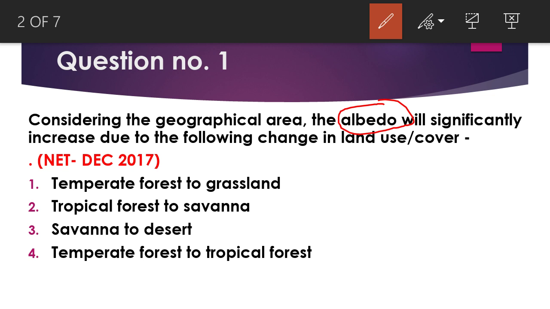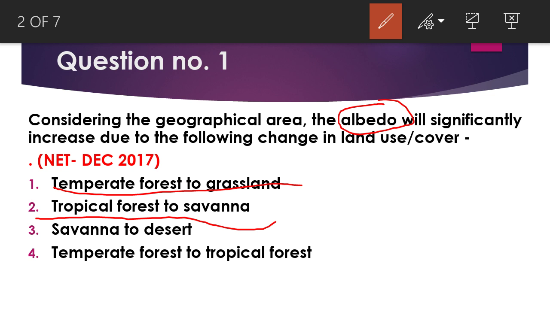Now the options are temperate forest to grassland. If we convert temperate forest into grasslands, the increase in albedo is not much significant because both are composed of plants. The same goes for tropical forest to savanna, since savanna is also a grassland, so there will be a little change, but not much.